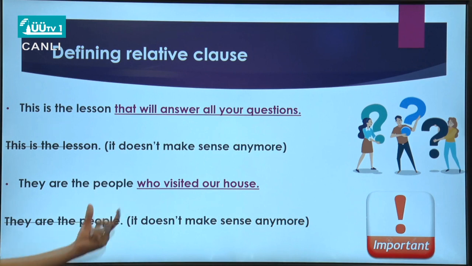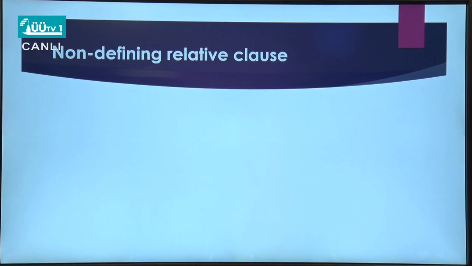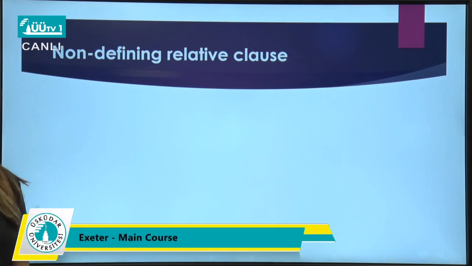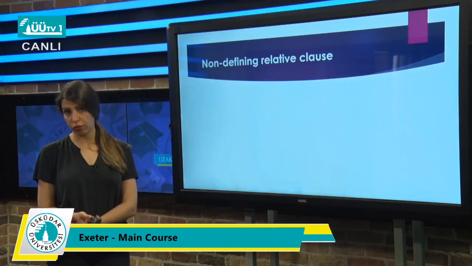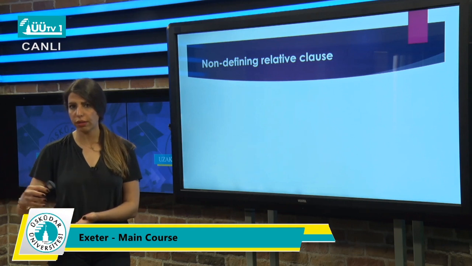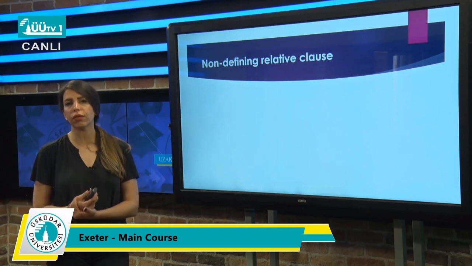So we need both of them. They are important and they relate to each other. As I told you, defining relative clauses are essential and important for us. We cannot remove them from the sentence or separate them from the rest of the sentence.